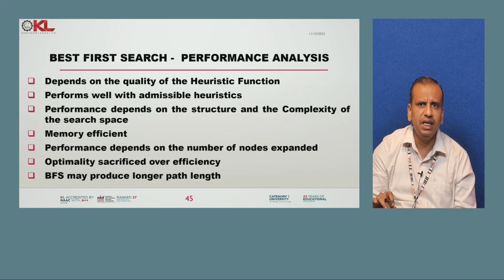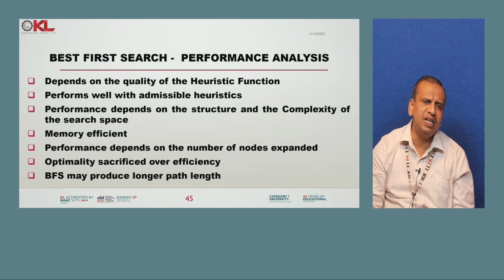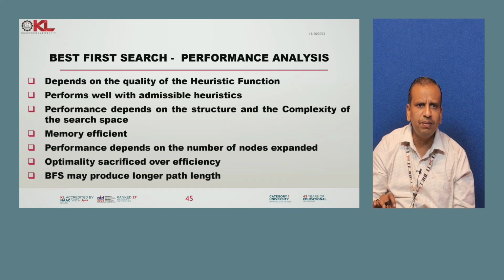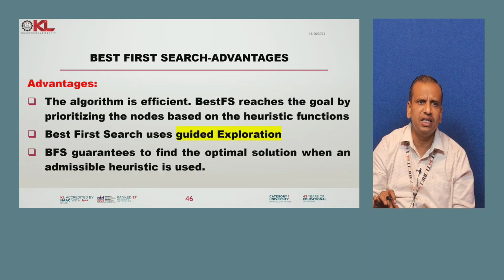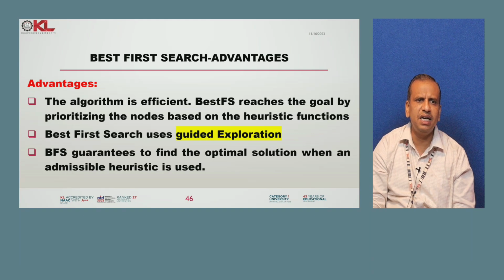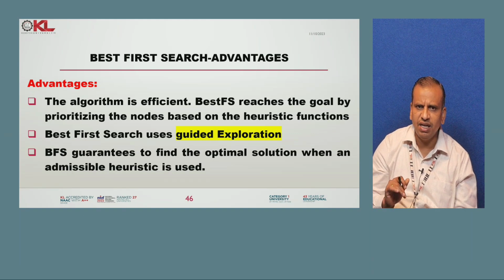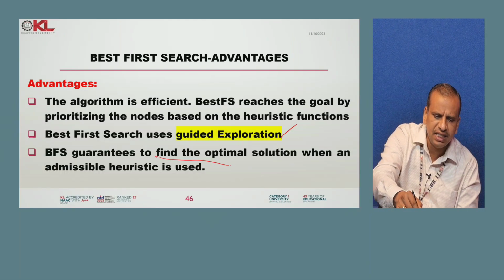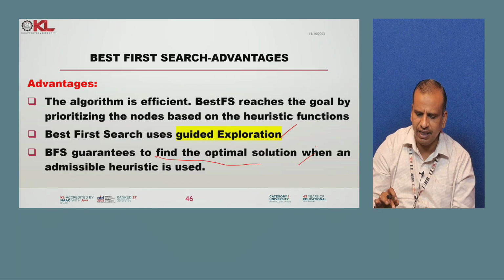For example, the performance analysis: how do we evaluate best first search performance? It depends on the quality of the heuristic function, whether it is an admissible heuristic function or not, how much memory is consumed, how many nodes are expanded, what the optimality of the solution is, and what the longest path is. Like that we are evaluating all this. The advantages of best first search are many. It is efficient at reaching the goal, it is used in guided exploration, and it can find the optimal solution. There is a guarantee we can get solution optimality.